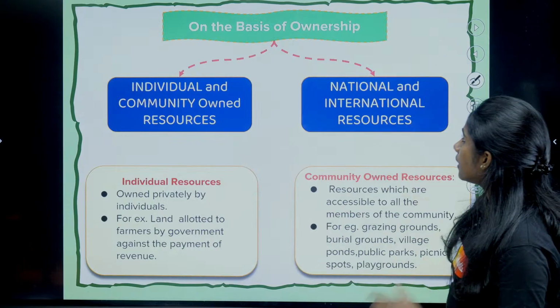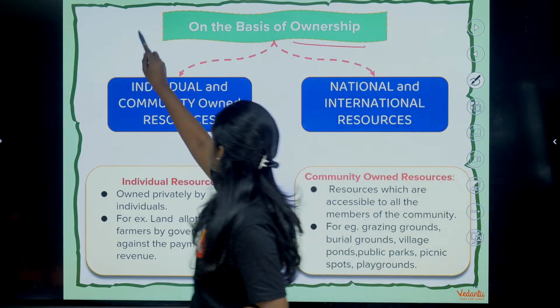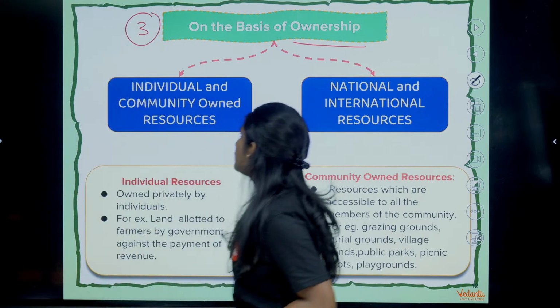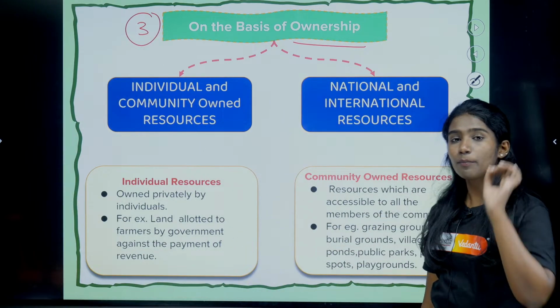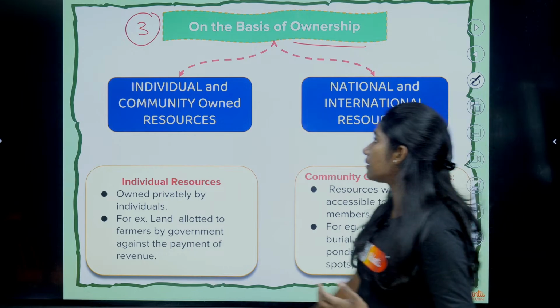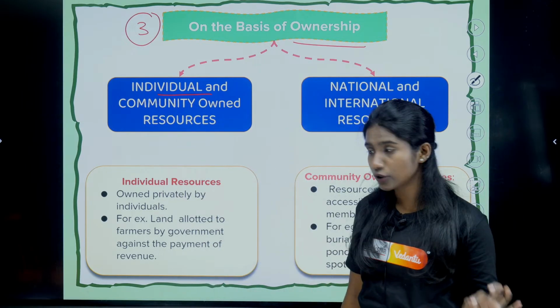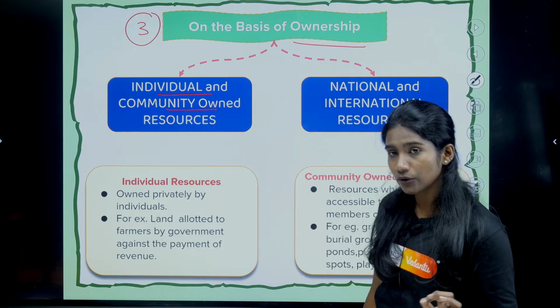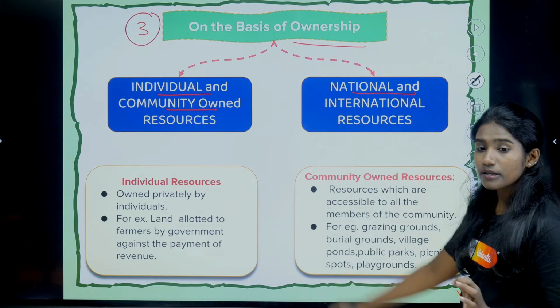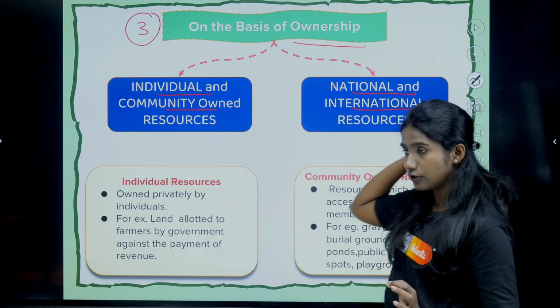So now the third one is based on ownership. Based on ownership, again it is classified into four types. One is the individual resource, community resource, national resource and international resource, right?